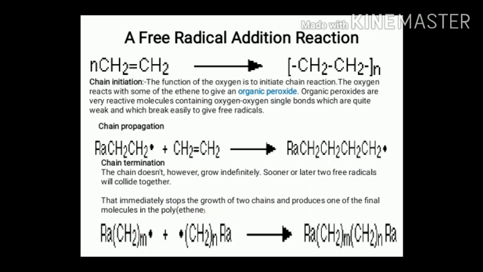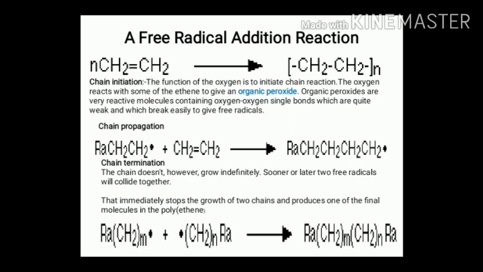Now, the third type of addition reaction is free radical addition reaction. In this type of reaction, unsaturated molecules, for example alkenes, many alkene molecules combine together to form a polymer. See for example, ethylene molecules combine to form polyethylene. This type of reaction is divided into three steps. First is chain initiation, then chain propagation and at last chain termination.